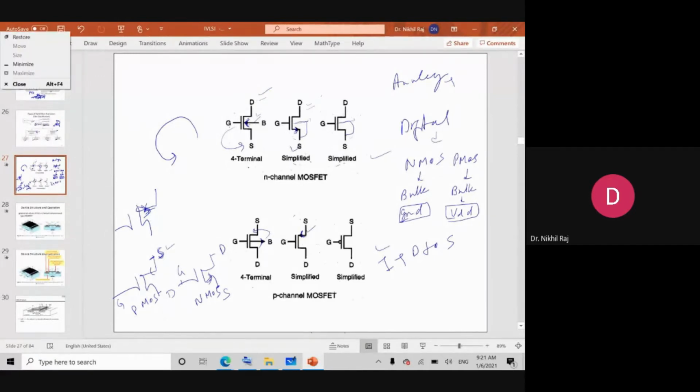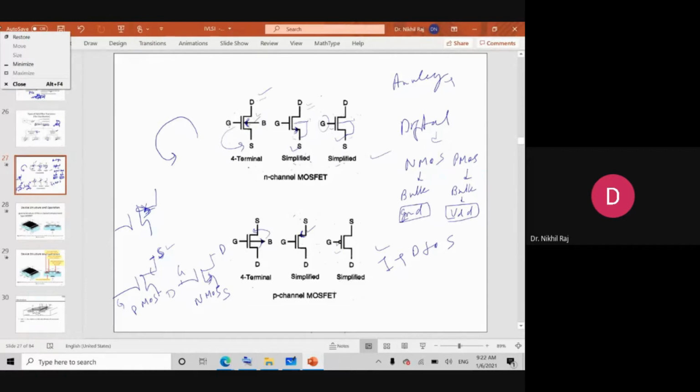Third case, you can see when there is no arrow information, and if this symbol is there, we can identify by looking at the gate node. So at the gate, suppose three terminals are used and no arrow is used, then a bubble symbol will be used. If a bubble is present, this means it is a PMOS. If the bubble is not there, this means it is an NMOS.